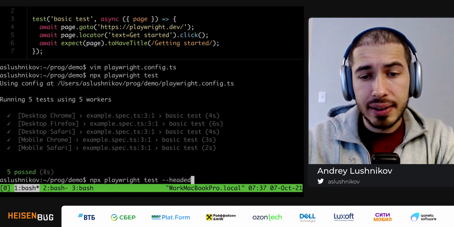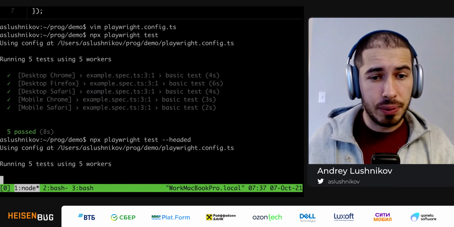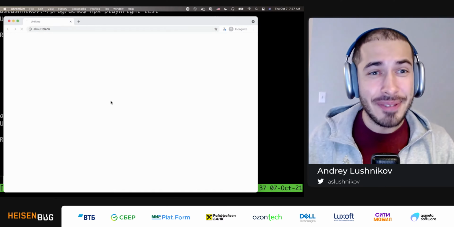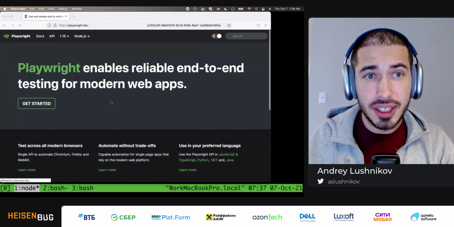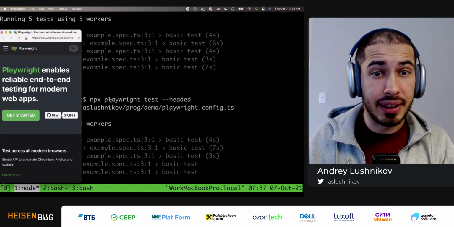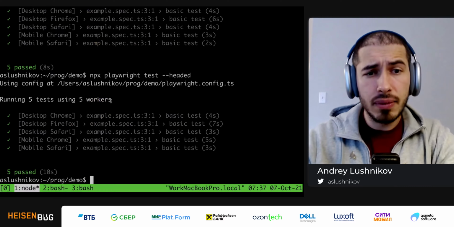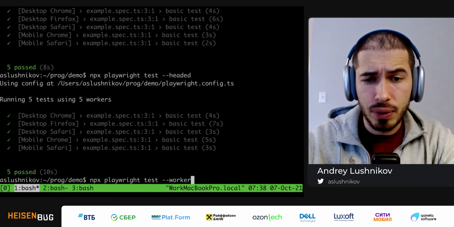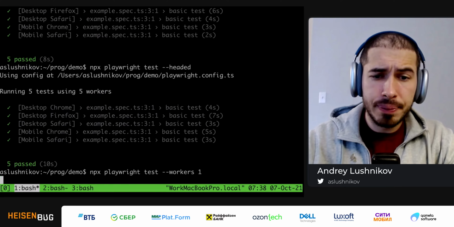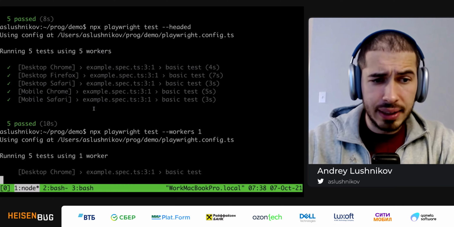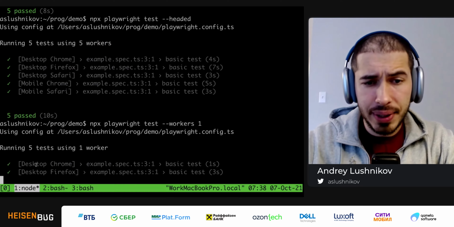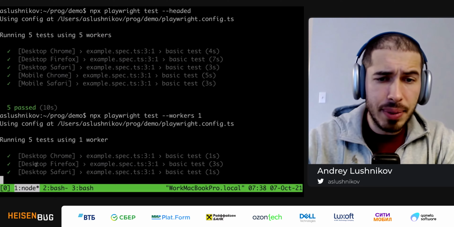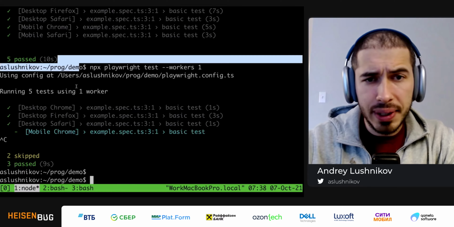Now, I can actually run it headed, and we'll see what we will see in this translation. But we can see all these browser windows popping up, and they overlay each other because we are actually running in parallel. Now, if I don't want to run in parallel, I can, of course, say workers 1, and it will run these tests one by one. And you see these check marks are appearing one by one again. So it's much slower, so we will not wait for it to conclude.